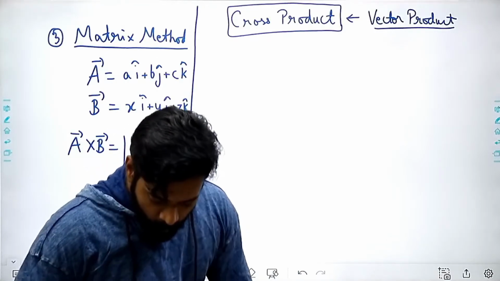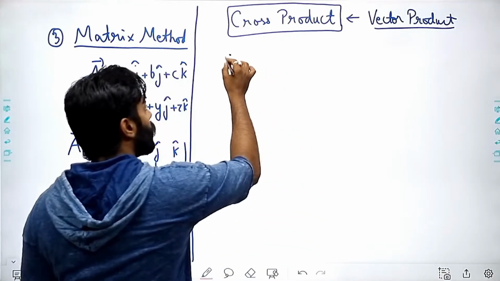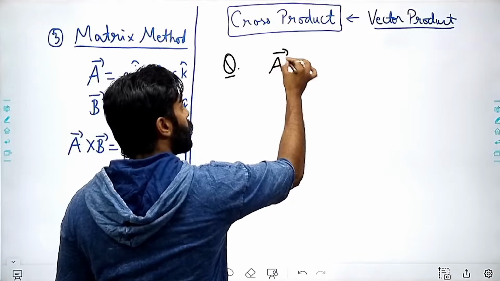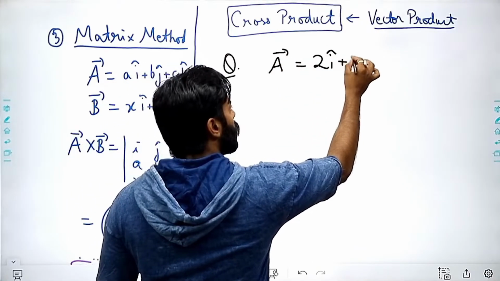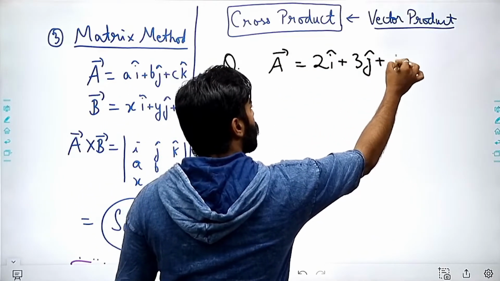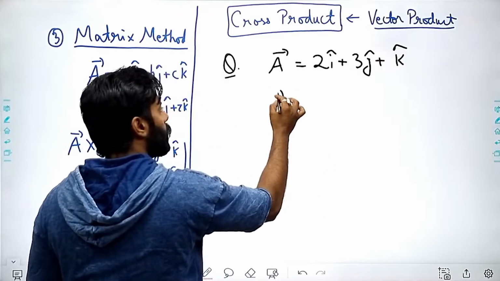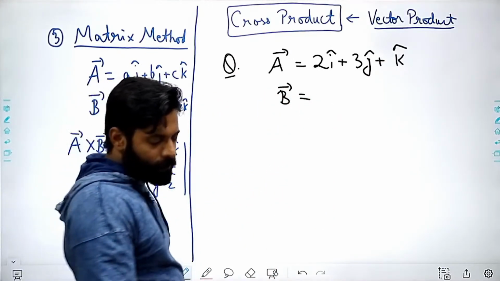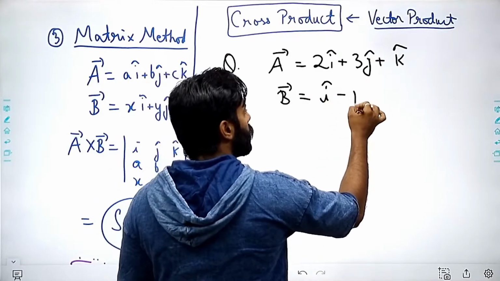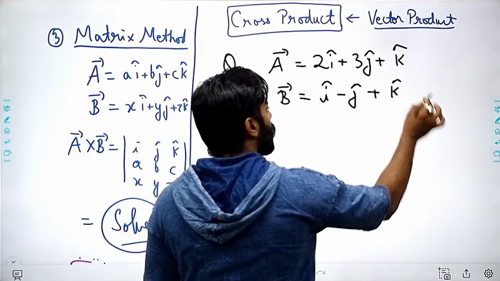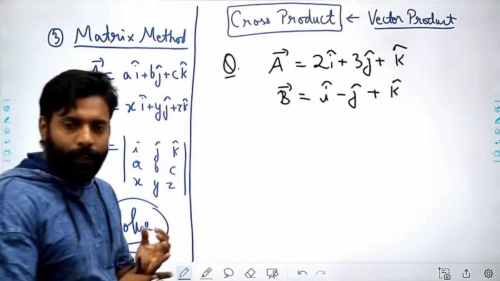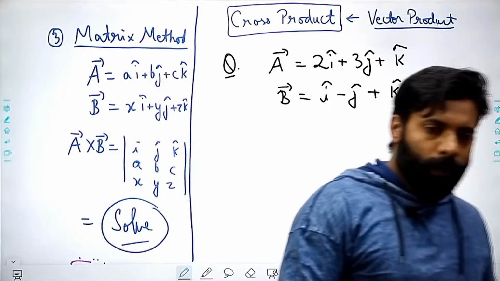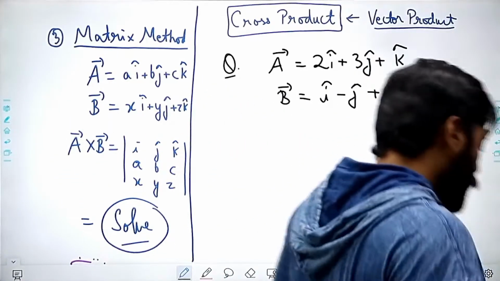Imagine A vector is 2i plus 3j plus k. So this is a vector, and B vector is i minus j plus k. So these are two vectors, and you have to do the cross product, right? So you have to find out the cross product.